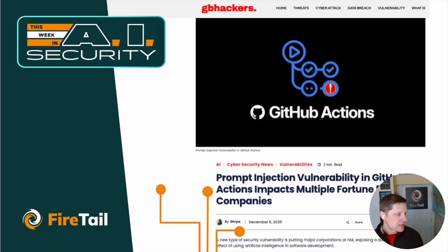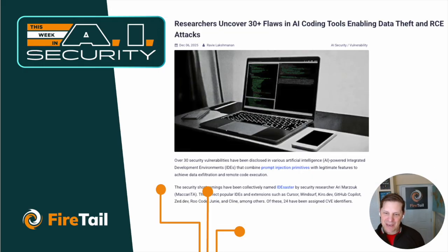So that is the first thing, and that is called PromptPwnd, P-W-N-D. For those of you who are into leet speak, you might recognize that term. That's what this has been dubbed. And apparently every new kind of vulnerability that gets reported needs a name of its own.